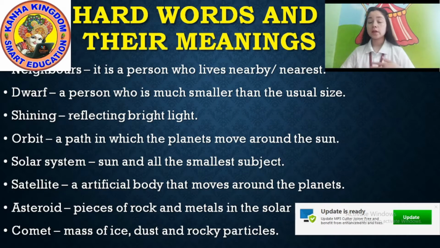Much smaller than a common size is a dwarf. Okay, shining. Another one is shining. Shining means reflecting bright light. Bright. Sunshine. Understood? The sun reflects light.